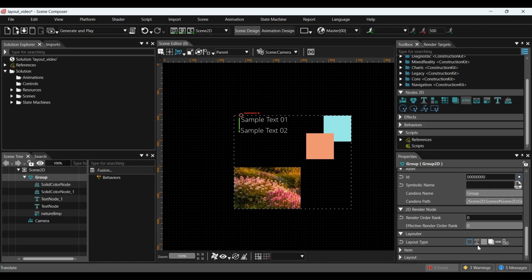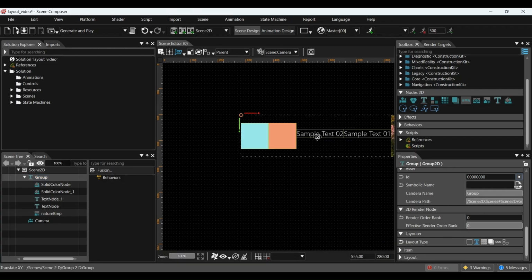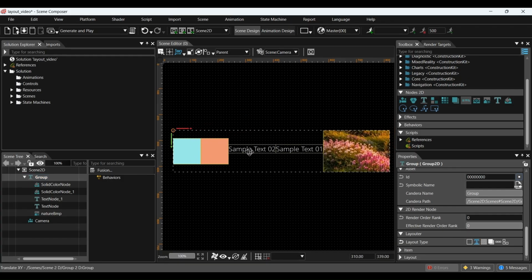Baseline layout is used to align objects along a fixed reference line, making it easier to keep items properly lined up. To use this feature, change the layout type of the group node layout to baseline layout in the Properties panel. Through setting this, each object can be aligned based on the reference line.